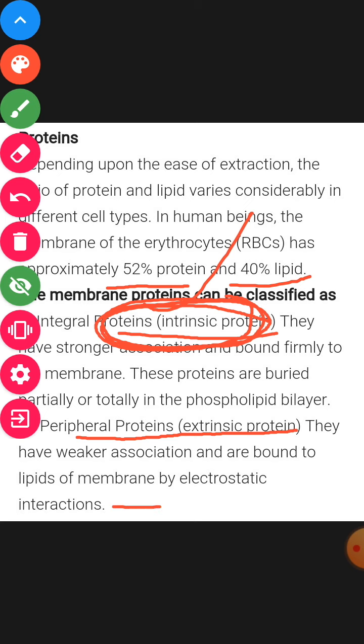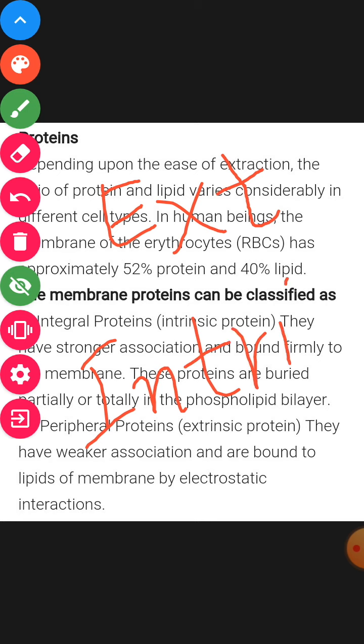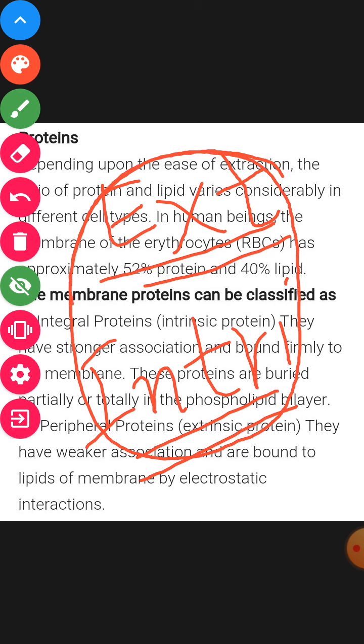and the second form, extrinsic protein, which is loosely bound with the lipid bilayer. Both proteins are present in the lipid bilayer. You must remember that this is why the protein appears as a mosaic. I will tell you later about the mosaic model of the plasma membrane, and how these proteins appear in the membrane.